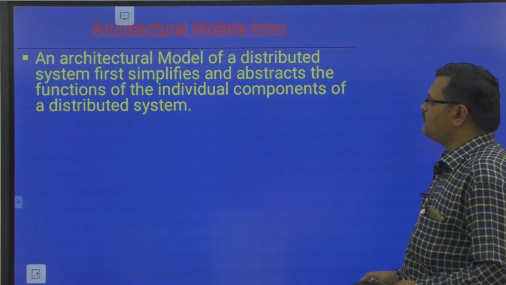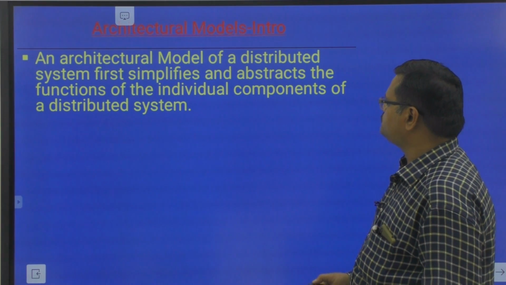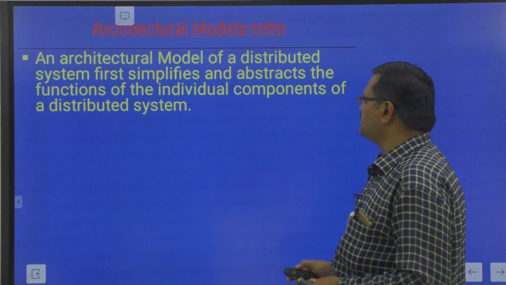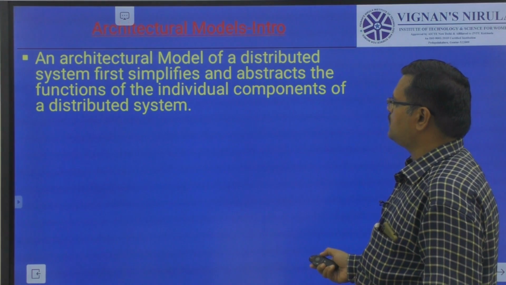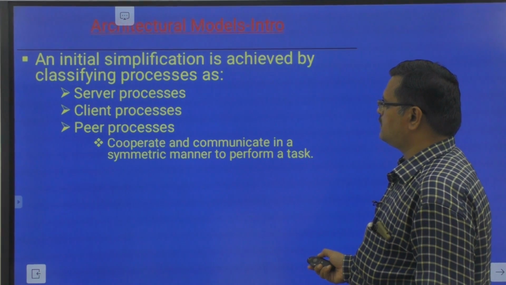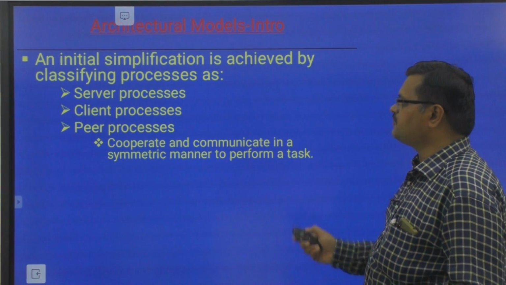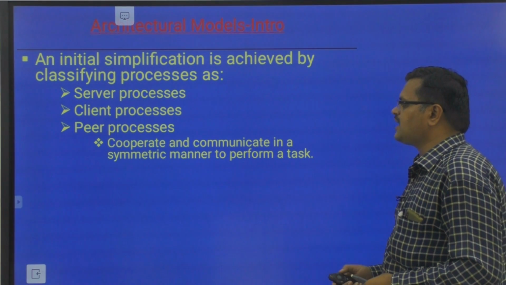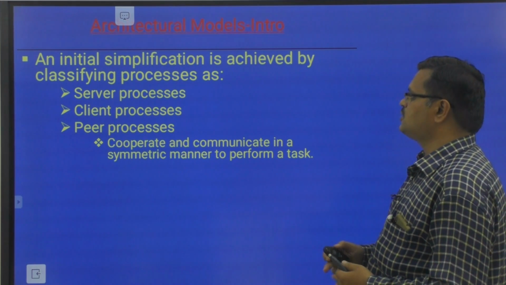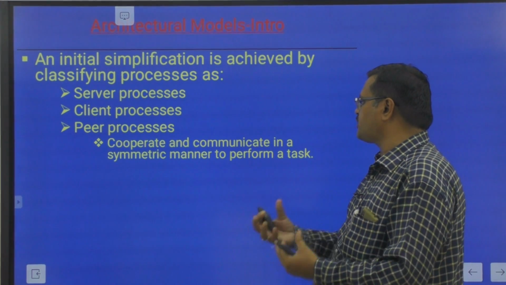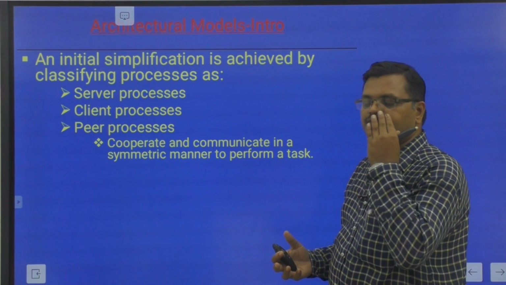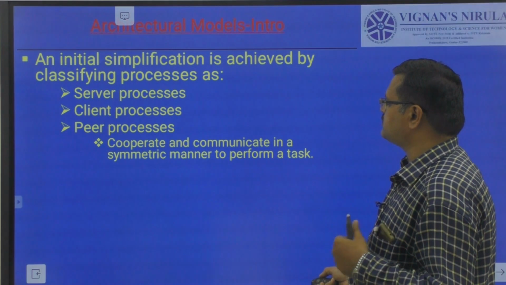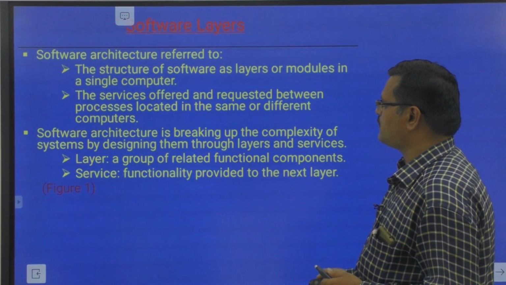Okay, so one is: what is the architectural model? It first simplifies and abstracts the functions of the individual components in a distributed system. For example, if you see here: server process, client process, peer process. There are three types of processes. An initial simplification is achieved by classifying processes as server process, client process, and peer process. Peer process means processes that cooperate and communicate in a symmetric manner to perform a task. That is nothing but the peer process.